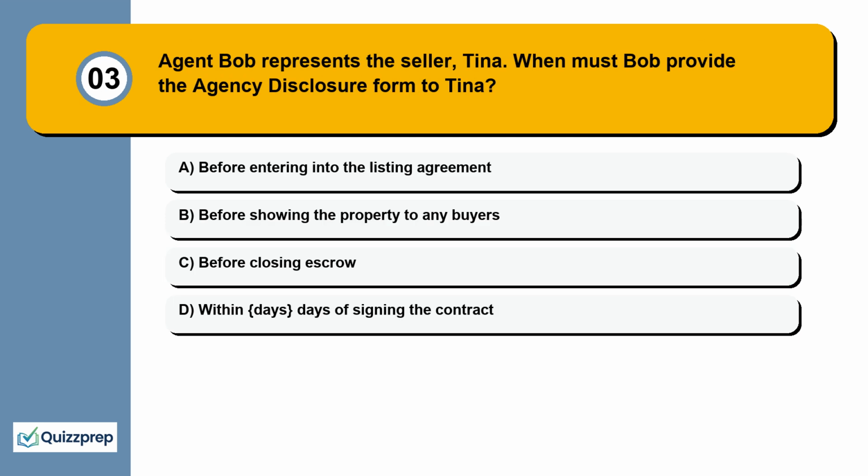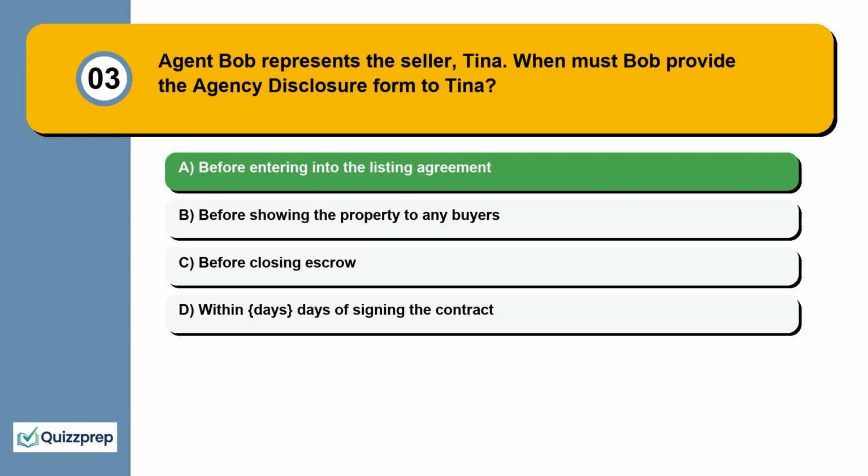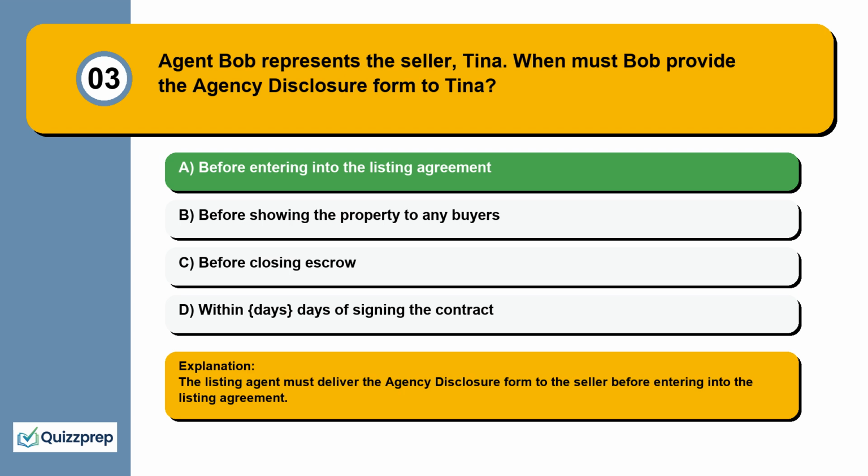Question 3. Agent Bob represents the seller, Tina. When must Bob provide the agency disclosure form to Tina? Before entering into the listing agreement, before showing the property to any buyers, before closing escrow, within days of signing the contract. The listing agent must deliver the agency disclosure form to the seller before entering into the listing agreement.